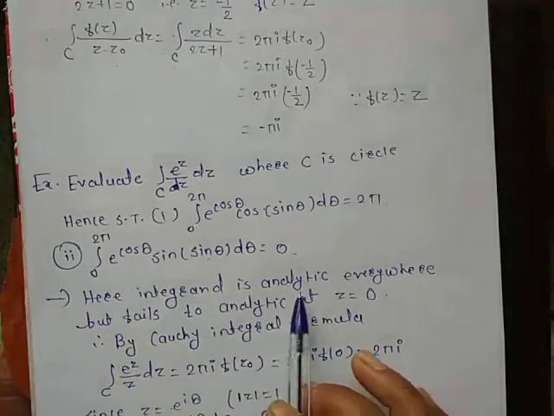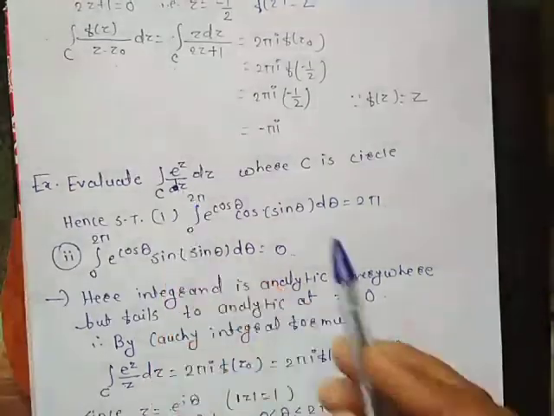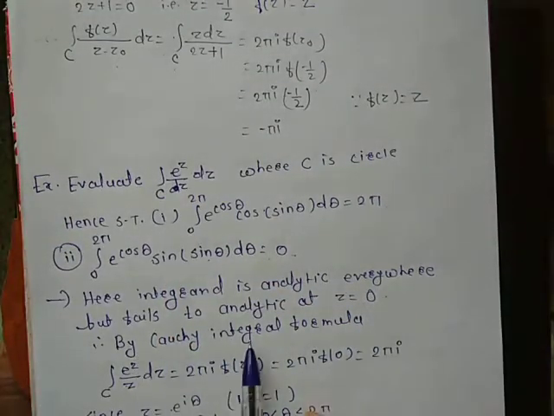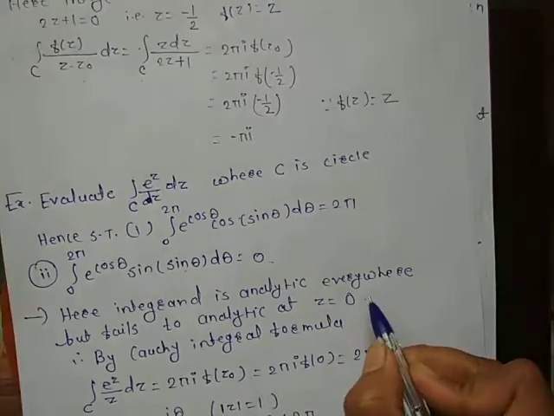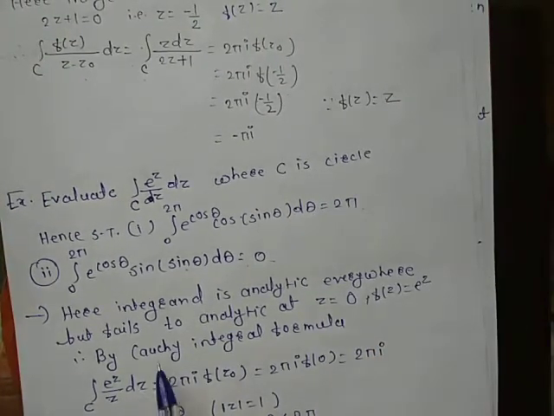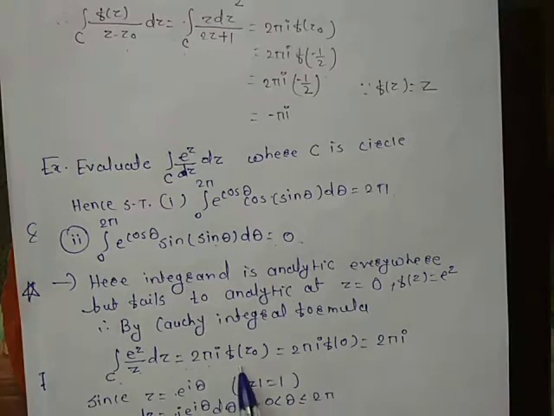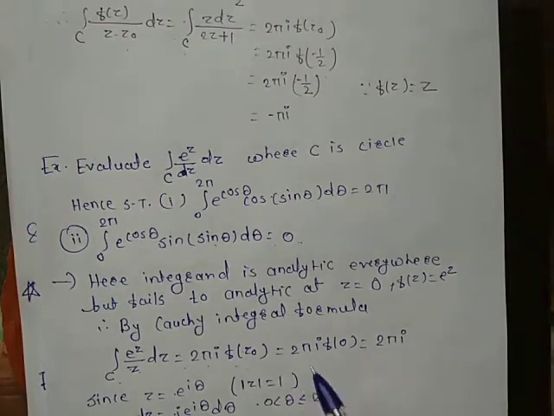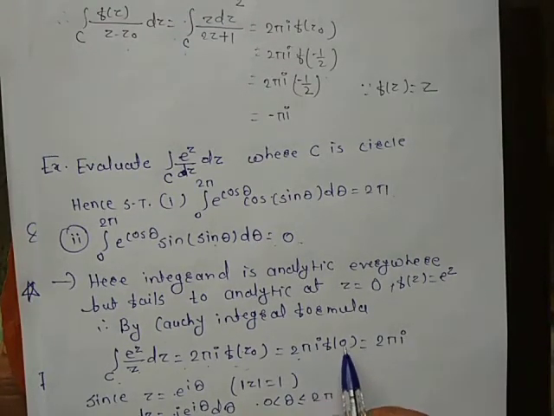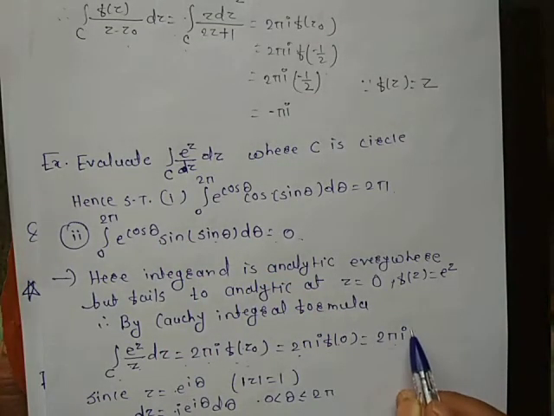Here the integrand is analytic everywhere but fails to be analytic at z equal to 0. So by Cauchy integral formula, we will take f of z equal to e raised to z. So the integral over c of e raised to z upon z dz equals 2 pi I into f of z0, which is equal to 2 pi I f of 0. e raised to 0 is 1, so it is 2 pi I.